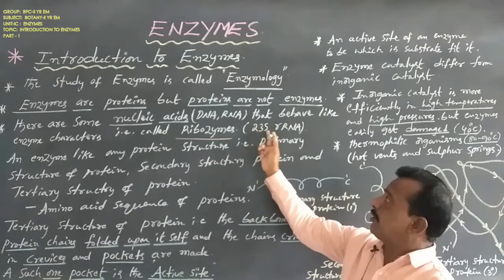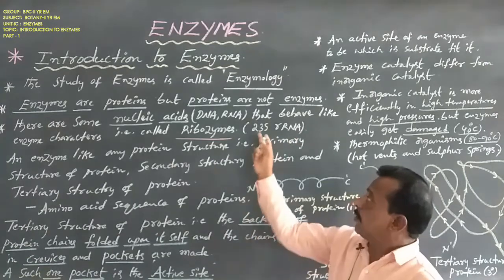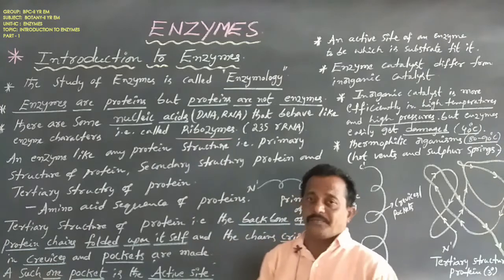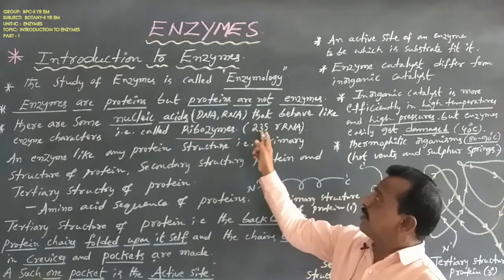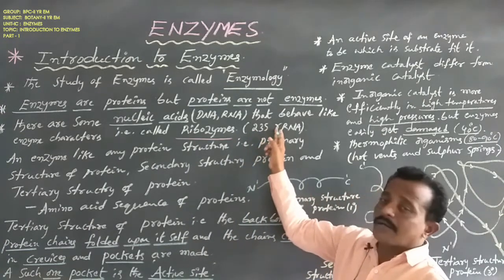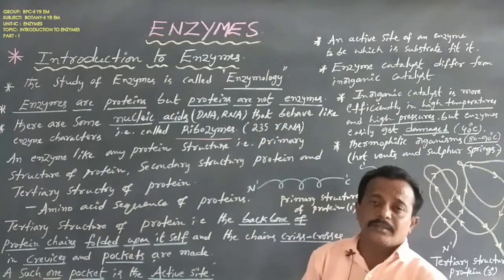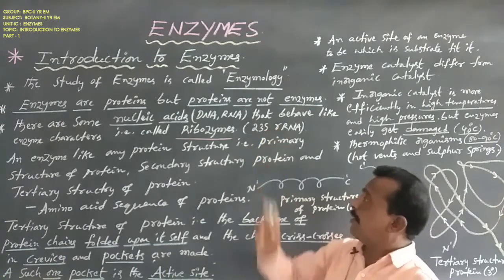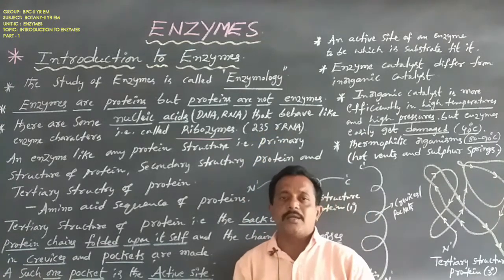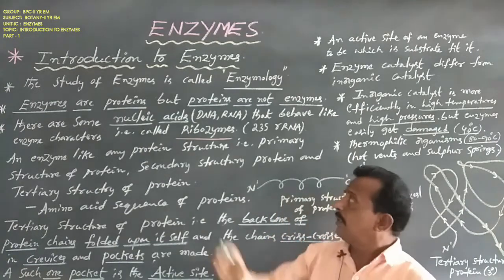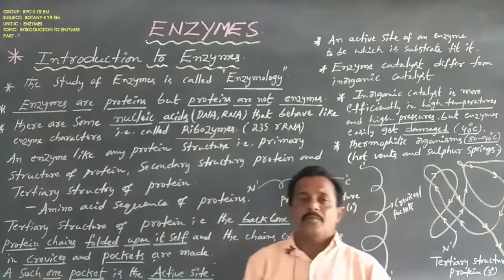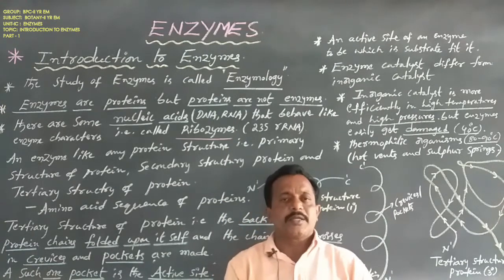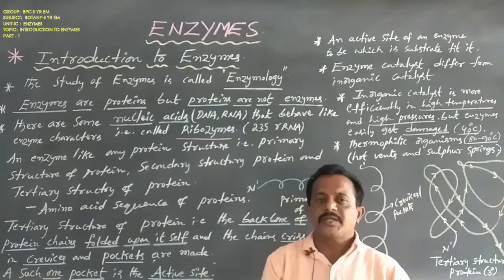That is 23S rRNA, the 23S ribosomal RNA, which acts as a ribozyme.